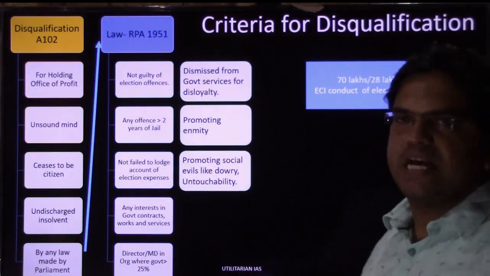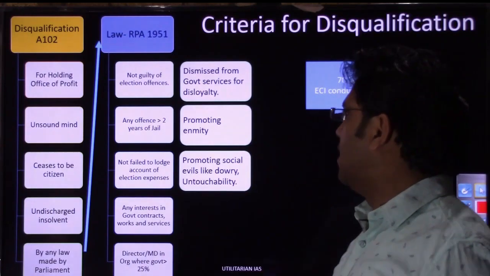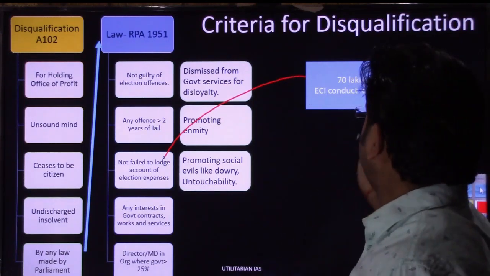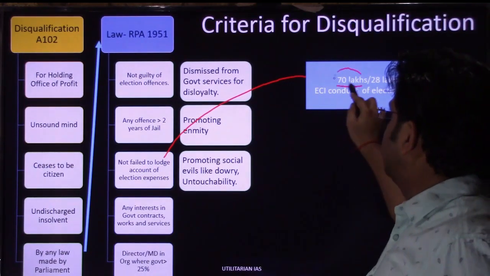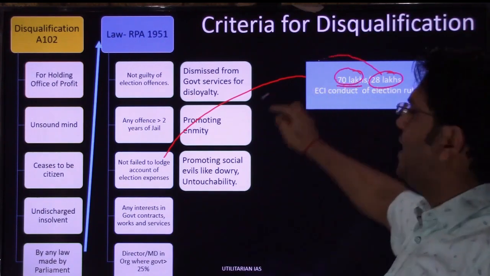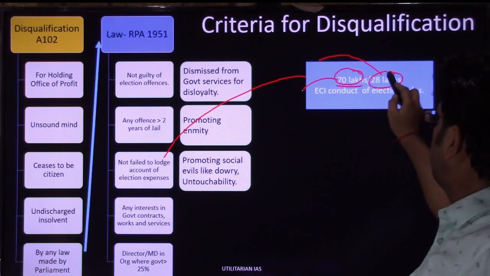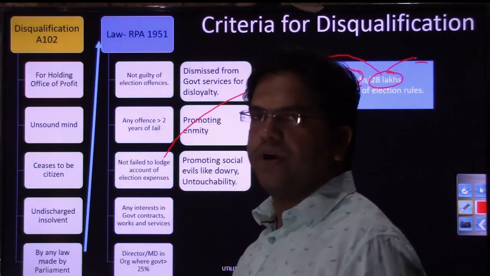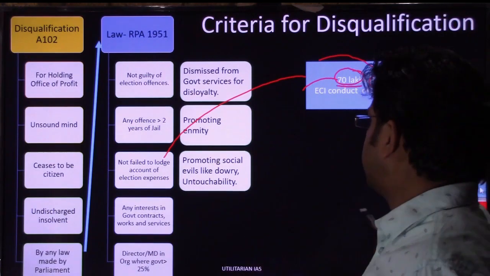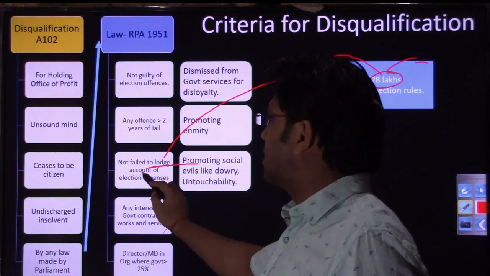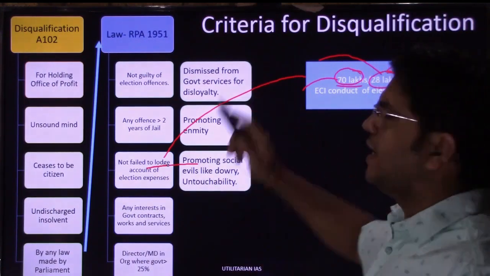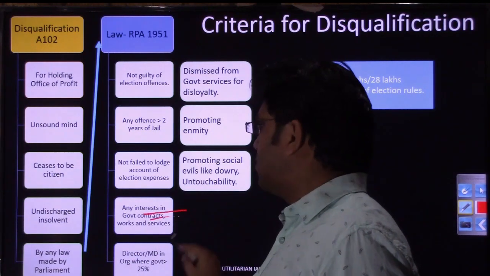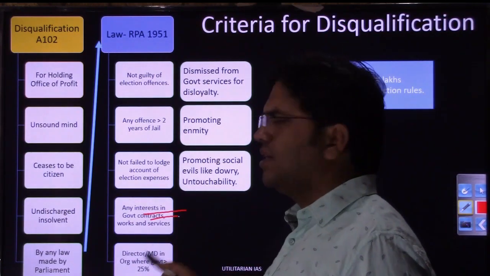So after the election is over, you are expected to file the account of the election expenses, saying yes, this is the amount that I have spent, and that amount should be below 70 lakhs for the MP election and below 28 lakhs for the MLA election, right? That account you will have to lodge within a specified period. And if you fail to lodge the account of election expenses, then again that can be a ground for your disqualification, right?